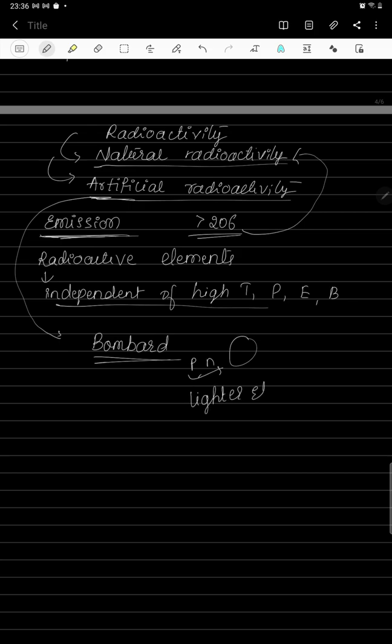With the help of these lighter elements, we are going to bombard any other element. Because of this, the element is going to emit radiations, hence radioactivity is achieved, and here it is achieved with the help of an external agency. That's why this is called artificial radioactivity. Why this artificial radioactivity is done, we will discuss later, in the application part.